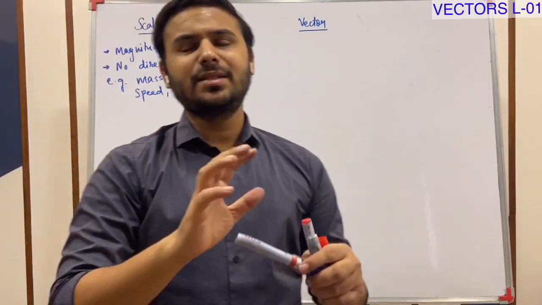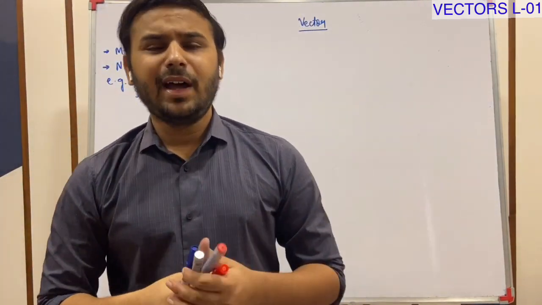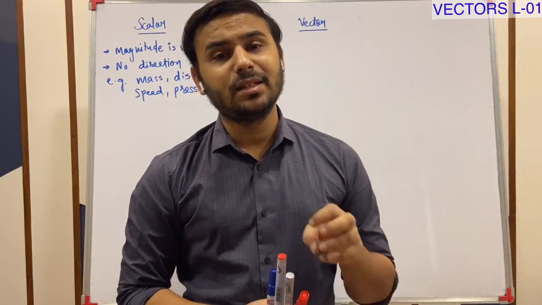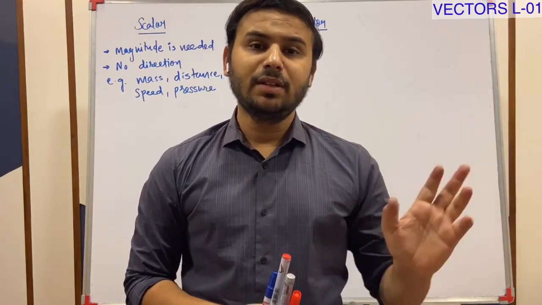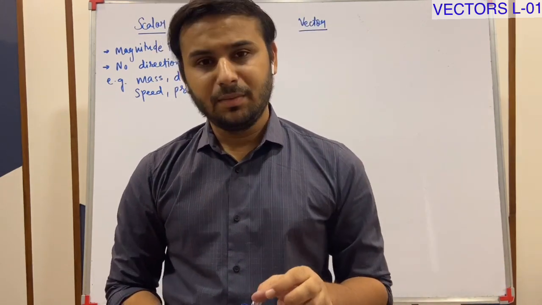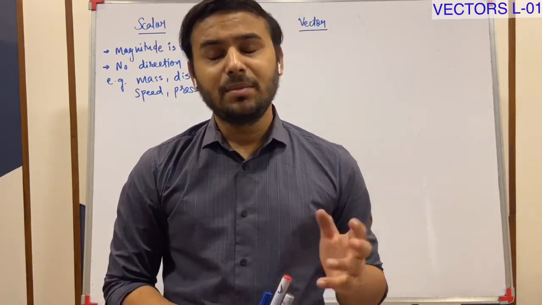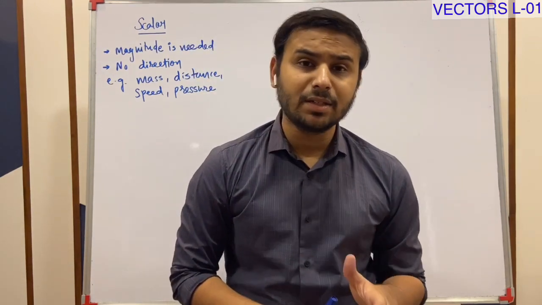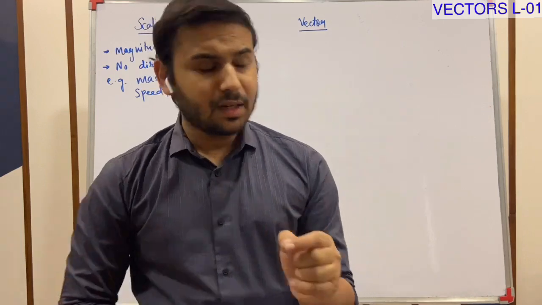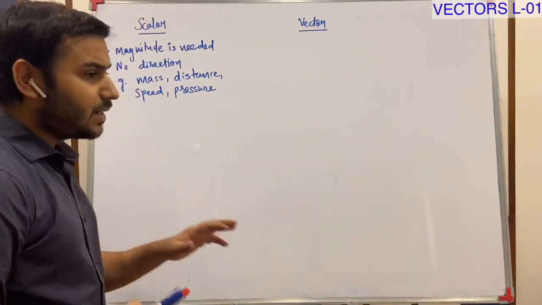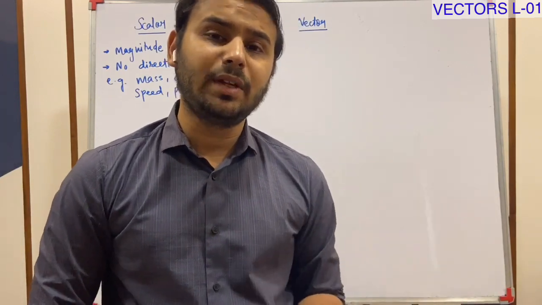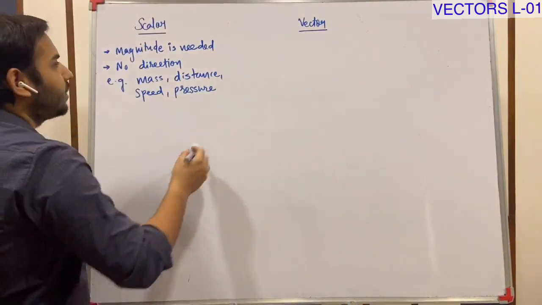Suppose my mass is 70 kg. I am not supposed to tell that it is 70 kg in east, 60 kg in west, 30 kg in north, 85 kg in south. My mass is not changing with respect to direction. Please note this down: mass is a scalar quantity, and a scalar quantity has nothing to do with direction. So this is one important point.